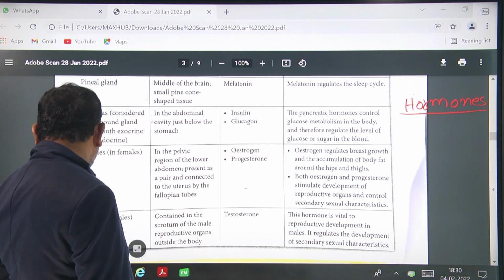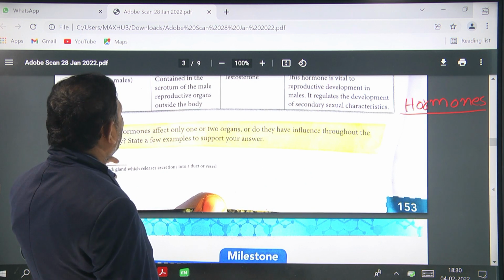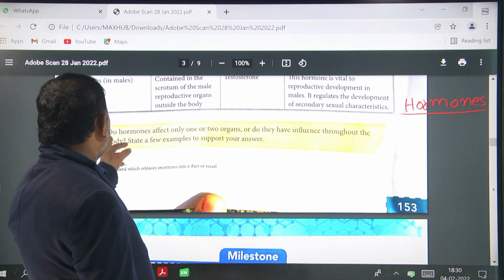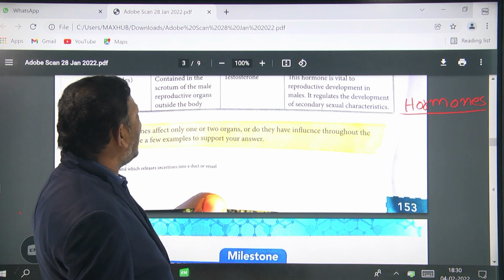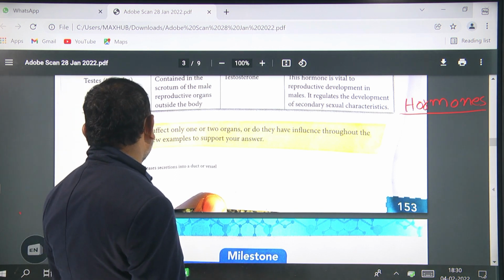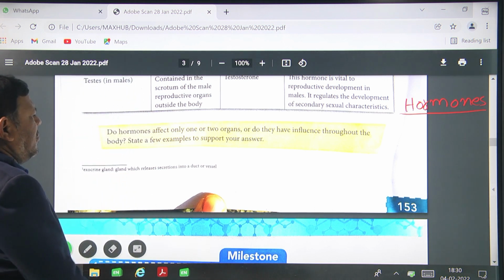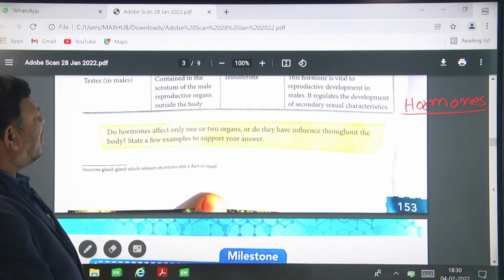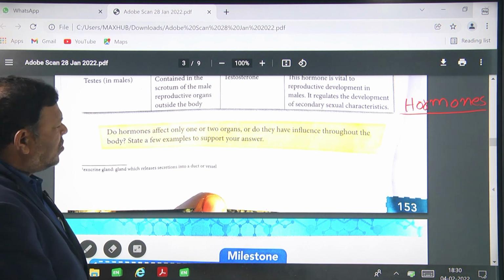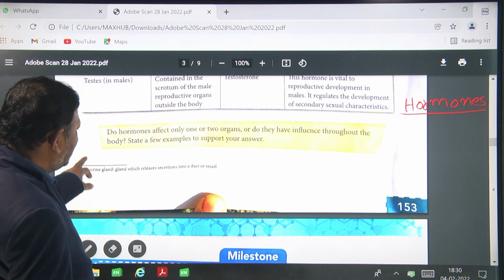Next, coming to the point. Do hormones affect only one or two organs, or do they have influence throughout the body? State a few examples and support your answer. Do hormones affect only one or two organs? No. They have influence throughout the body. Yes?